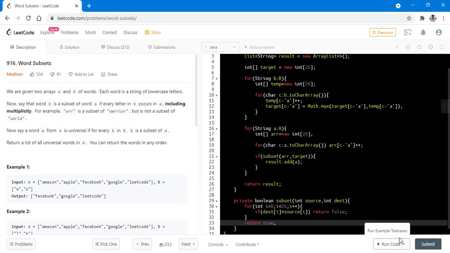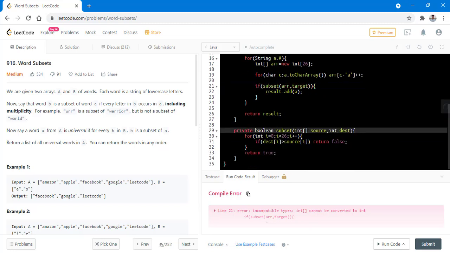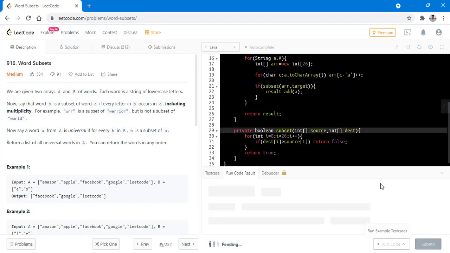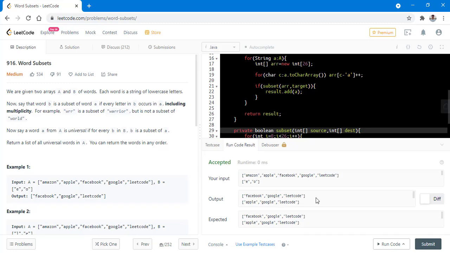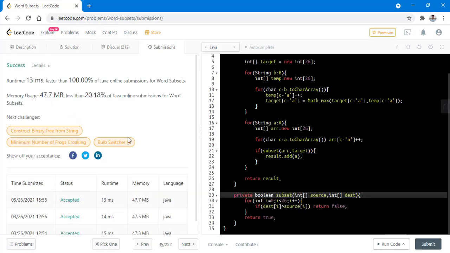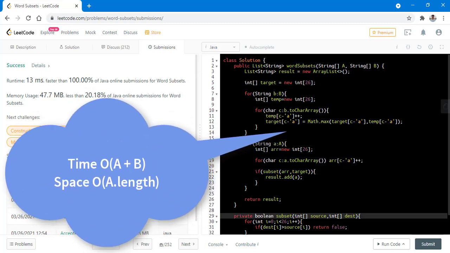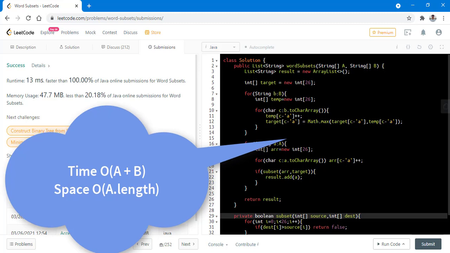Let's run this code for all the test cases. Now when we run this code, it is successful. When we submit this, it got submitted successfully. The time complexity is A plus B, where A and B are the content present in A and B, while the space complexity is A dot length, as the result can contain a maximum of all the strings that are present in this array.